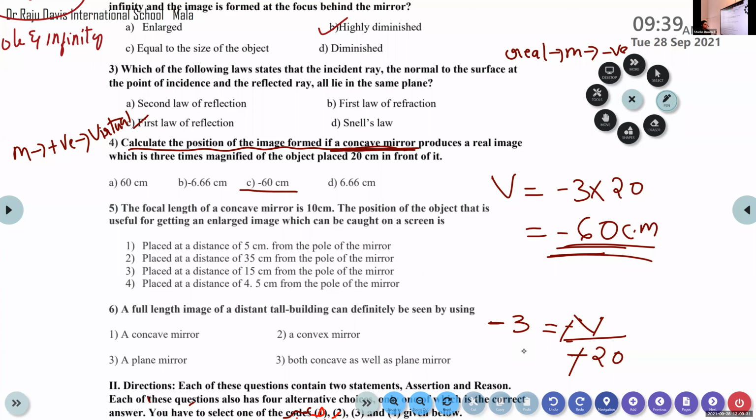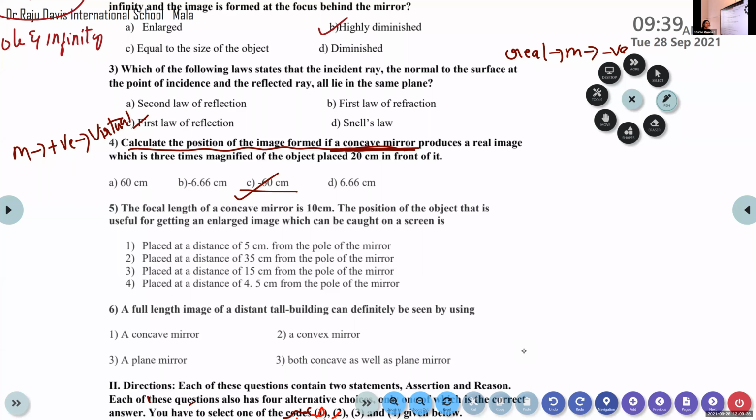Now the fifth question. Most of them made a mistake in this fifth question. The focal length of a concave mirror is 10 centimeter. The position of the object that is useful for getting an enlarged image which can be caught on a screen: placed at a distance of 5 centimeter from the pole of the mirror, placed at a distance of 35 centimeter from the pole of the mirror, placed at a distance of 15 centimeter from the pole of the mirror, placed at a distance of 4.5 centimeter from the pole of the mirror. What is the right answer?